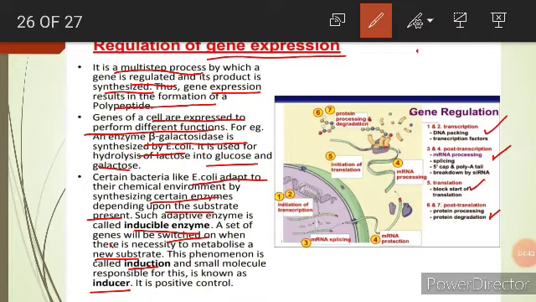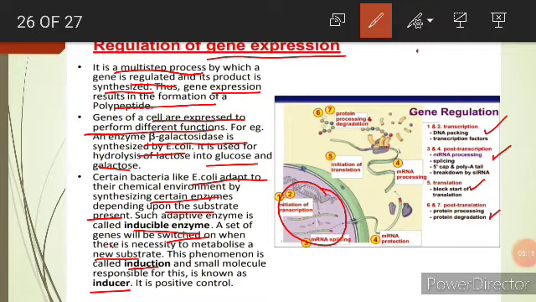So if a gene's expression is not required, as the protein is not required right now, then this DNA will be switched off. Their expression will be switched off. That means their activities will be suppressed here inside the nucleus only. Whereas when the proteins are required, that particular gene will be switched on, and then we are going to get protein out of it.